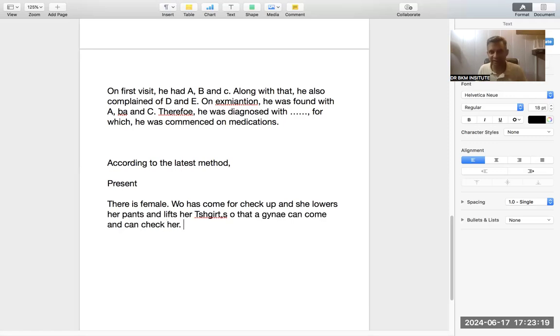So that means the patient is a gynae patient. She has come. Gathered around her are four other females having pregnancy. So now this means that this is all present.